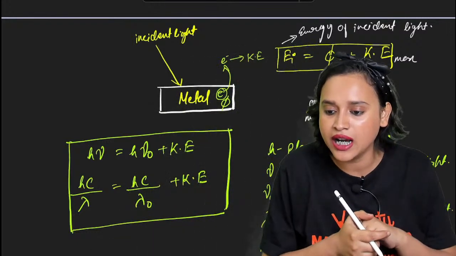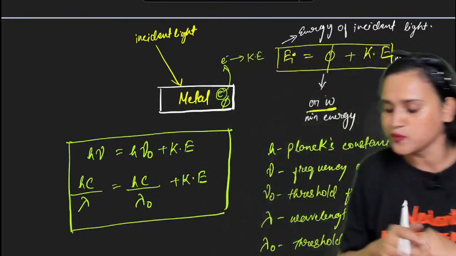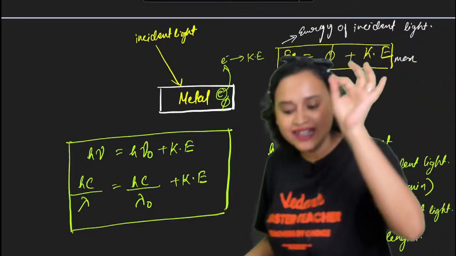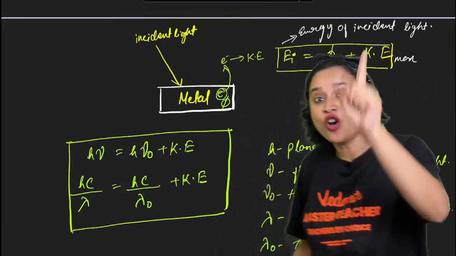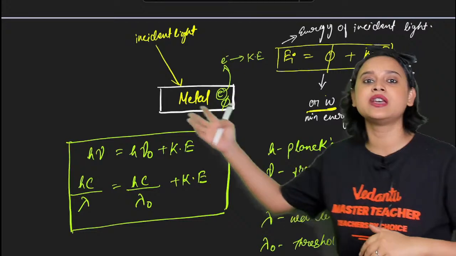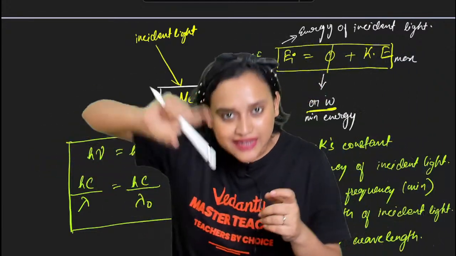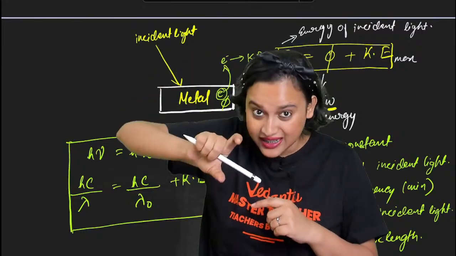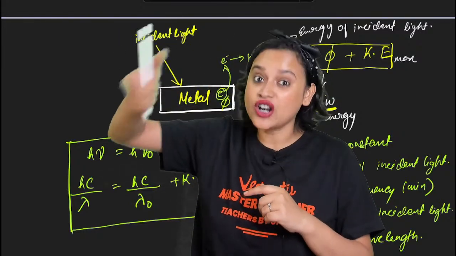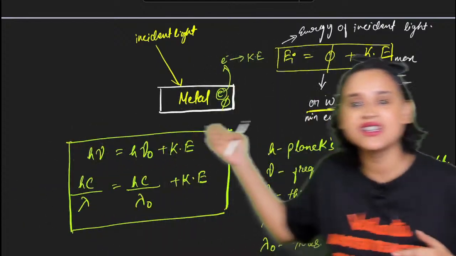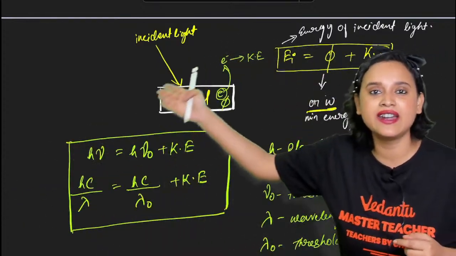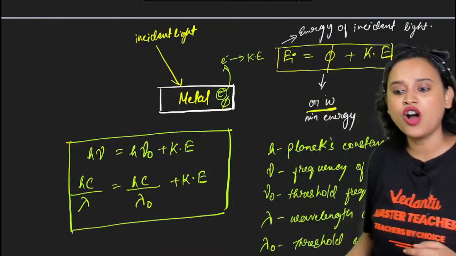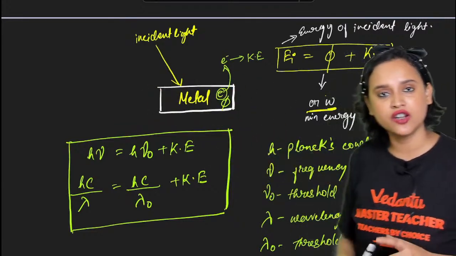Am I clear, everyone? Yes. So what is happening? The energy of the incident light is basically nothing but the work function, the work that the electron has done, plus the kinetic energy. So phi plus kinetic energy is going to be the energy of the incident light.